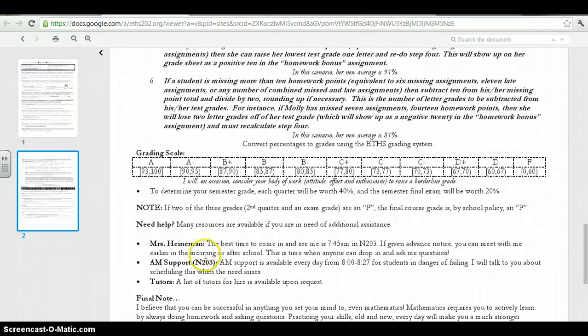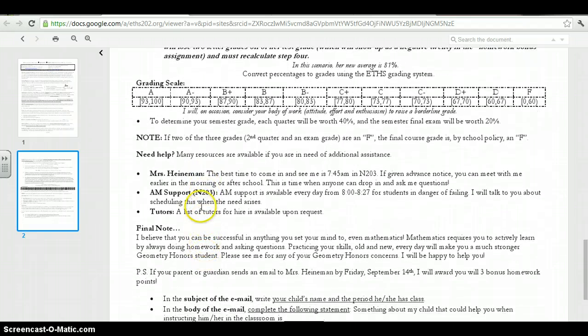And just a quick note about where to get help. Feel free to come see me. I'll be here ready to go, usually at 7:45 in my room. If you need to meet some other time, let me know and we'll see if we can figure that out. There's a math study center that's across the hall, North 212, and I'm actually in their 5th period every day. You can go drop in for your support during the week, even if I haven't signed you up. Just know that I have to give preference to the students I've signed up for my class. And then if you would like a tutor, I can certainly give you a list, so just let me know.